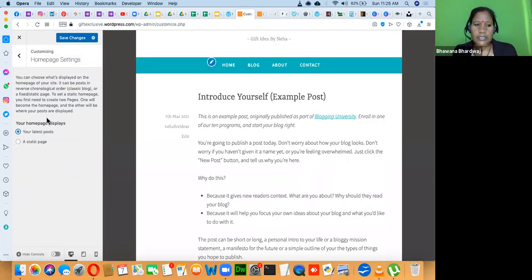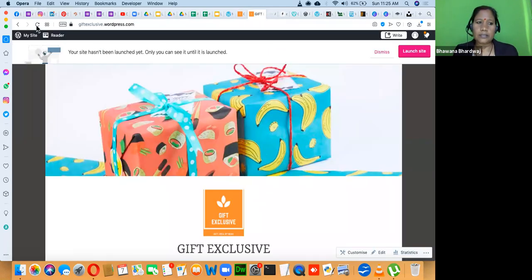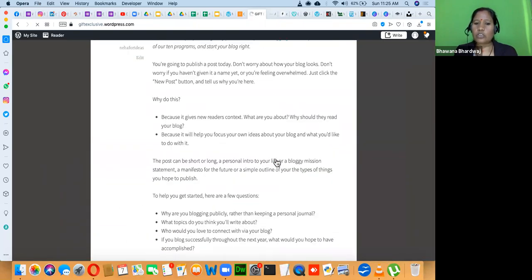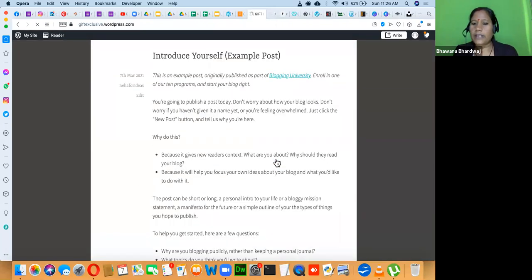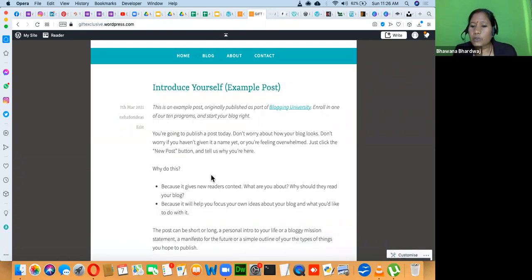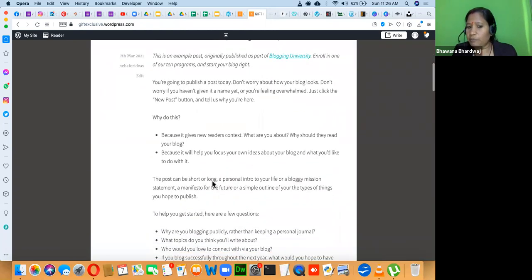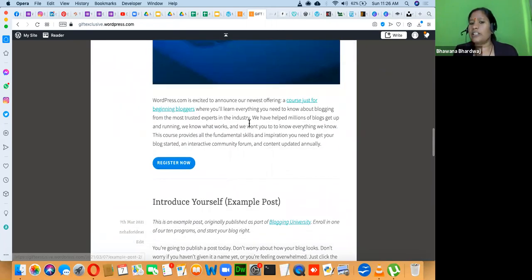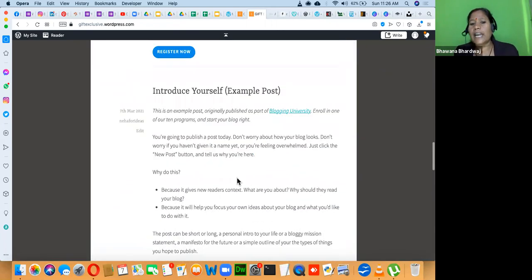If you make the changes, you can click on save changes and we can come back and see. Right, so now this is your homepage. In this way, you can talk about one product, add one image, and discuss the product description. Product 2, image of the product, and description of product 3. So that way you can manage all your products in the form of gift ideas, in the form of a blog.